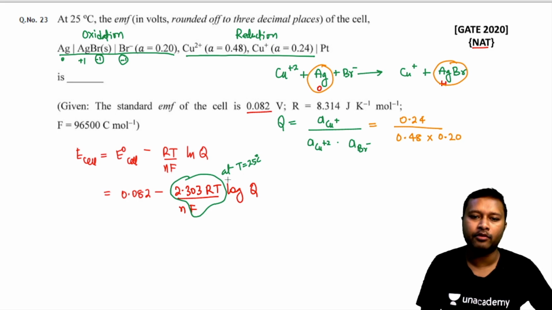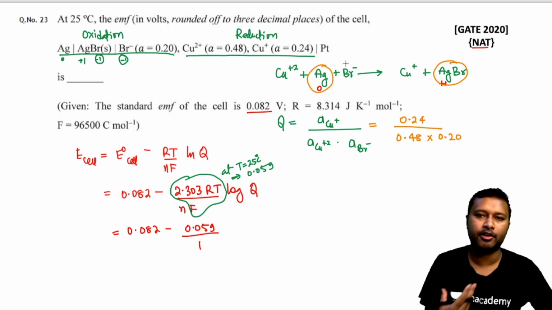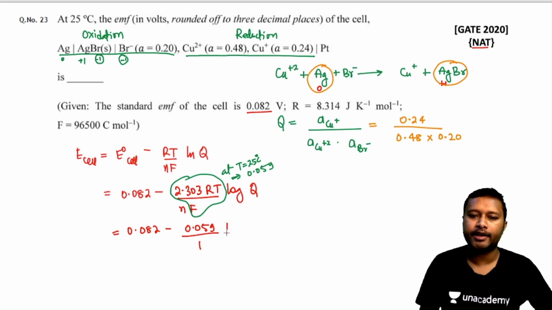So I can just substitute that here. What I'm going to get is 0.082 minus 0.059 upon n. How much charge is changing here? Just one charge, so n will be 1. n tells you how many electrons are being taken or given. And then you have log Q, the value of Q you have to put from here. Just solve this and you can calculate the value.